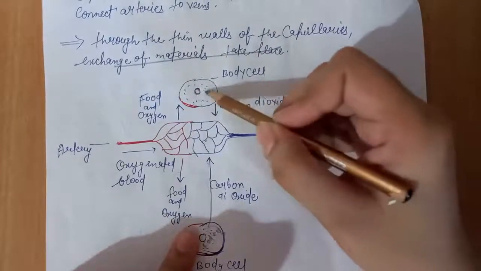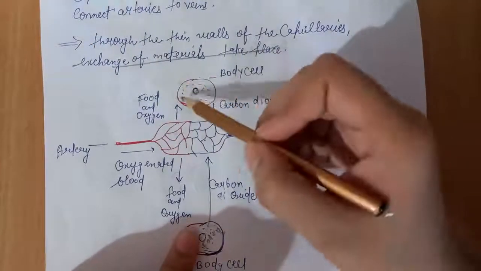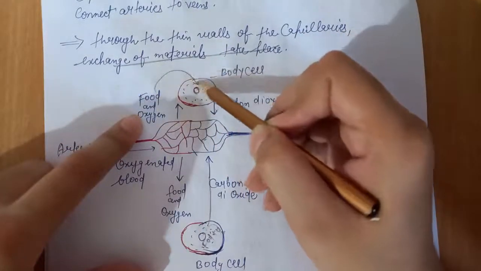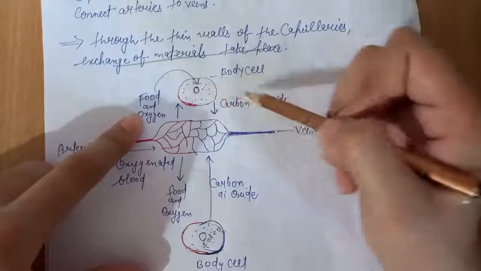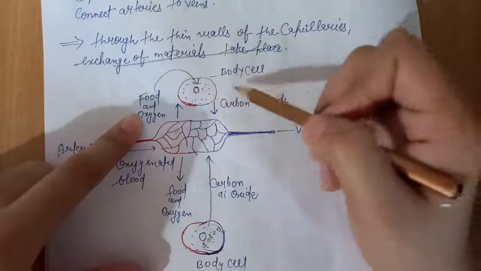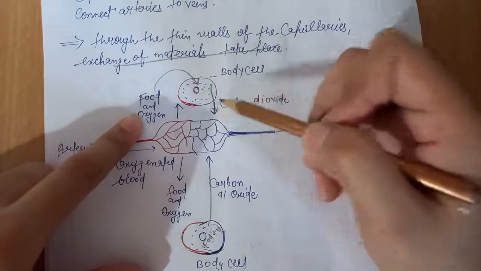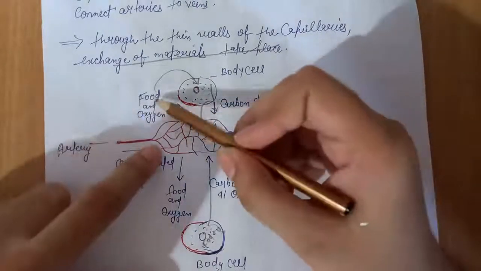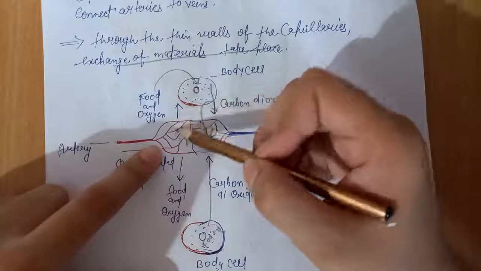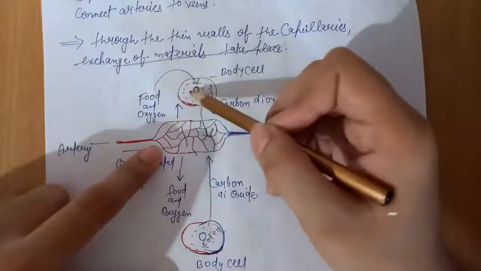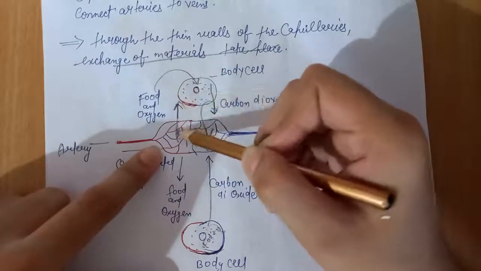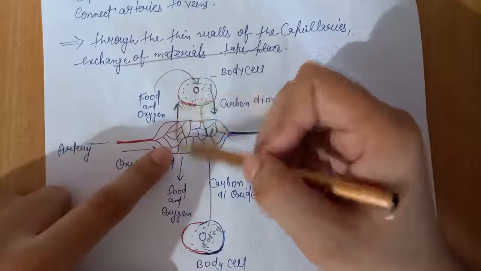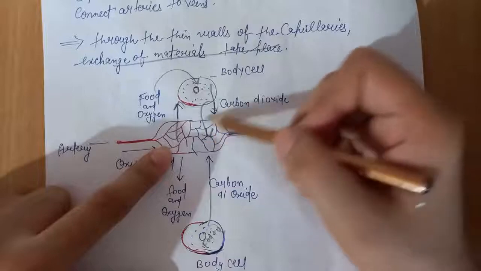Because the cell receives food and oxygen, carbon dioxide is produced as a waste product from the cell, and this carbon dioxide enters the blood, while food and oxygen enter the body cell from this part of the blood. This part means these capillaries that contain pure, oxygenated blood. And why does this blood become deoxygenated?